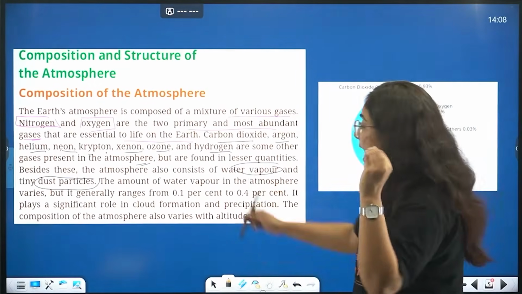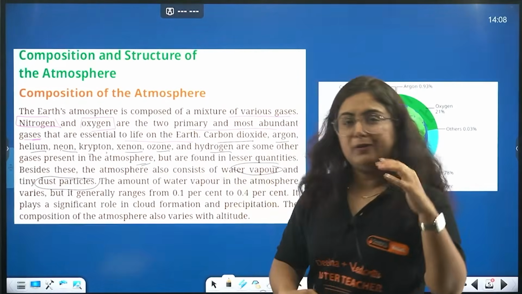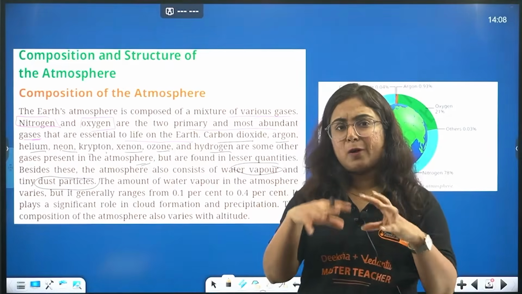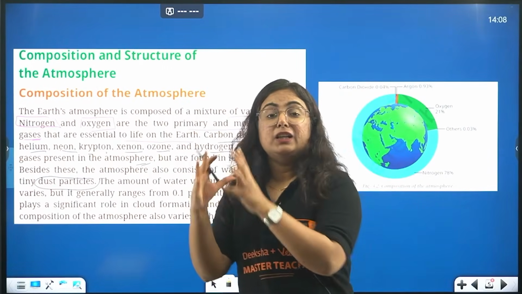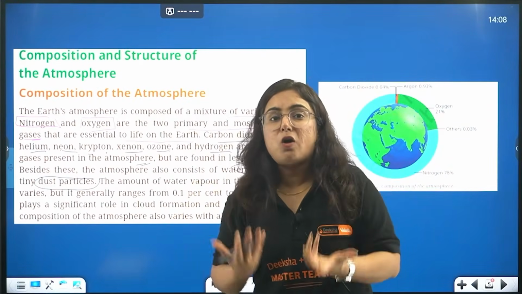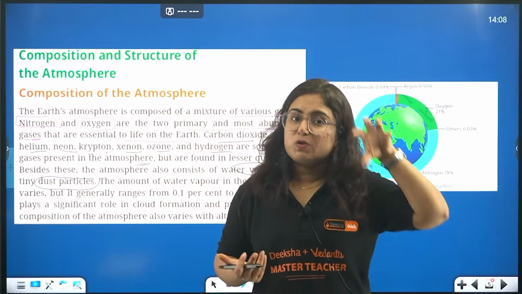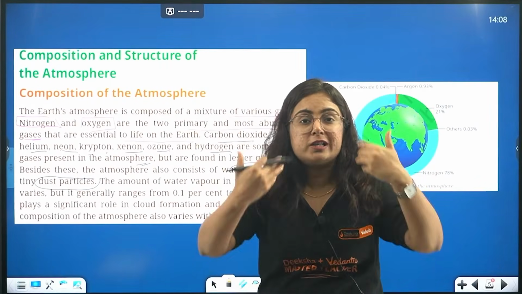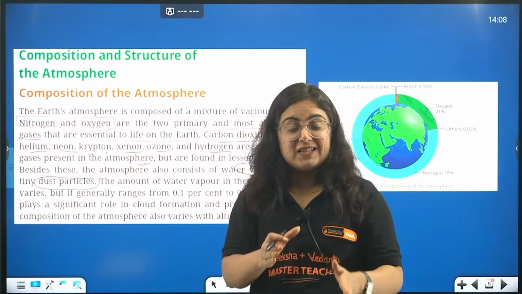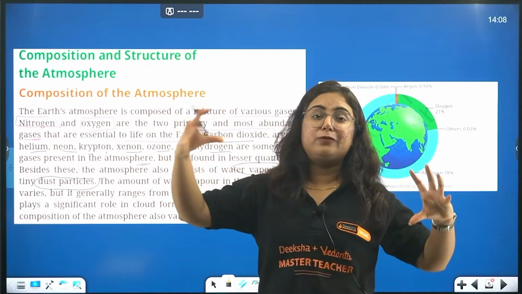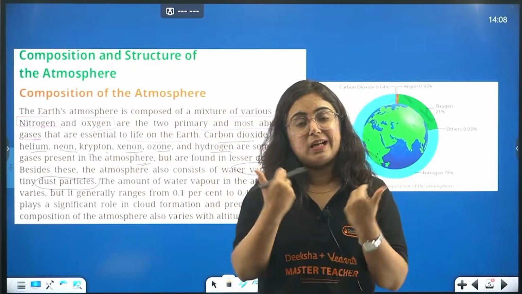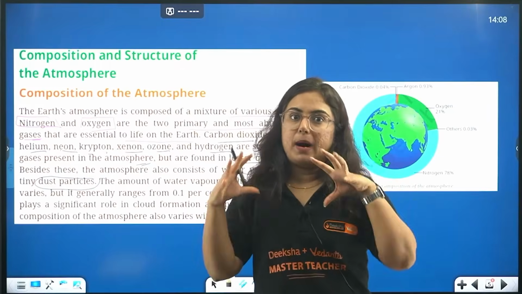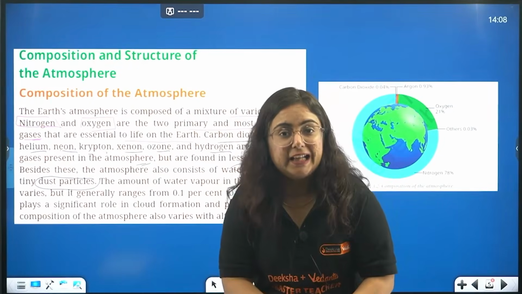Okay? The amount of water vapor in the atmosphere varies. Obviously, it will vary from place to place. Like the water vapors will be most in the coastal region. Why? Because water is more there. With the help of evaporation, it will be converted into vapors more, and hence, beta, the amount varies from place to place. Like in Rajasthan, there will be no humidity, but in the Mumbai region, there will be high humidity.